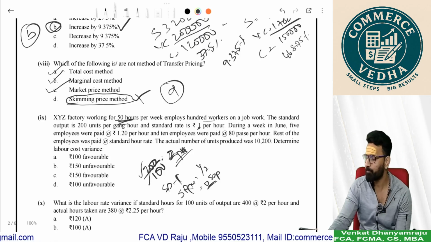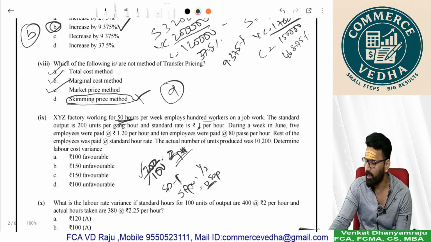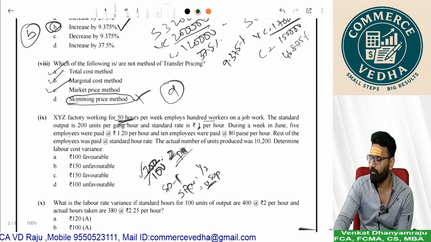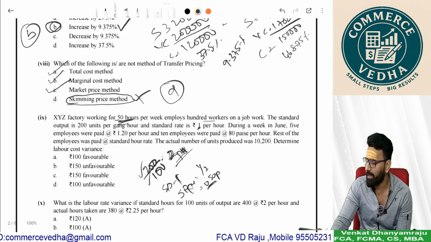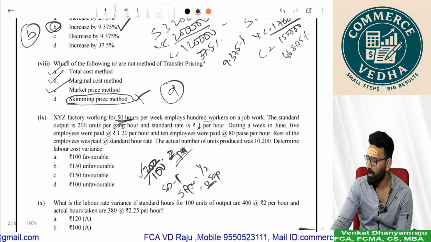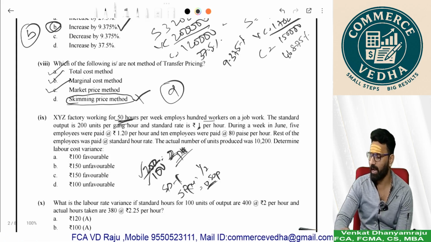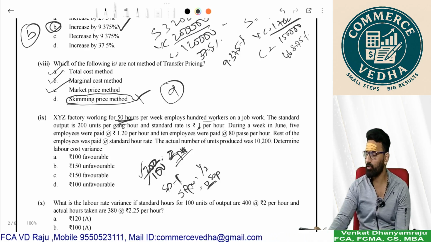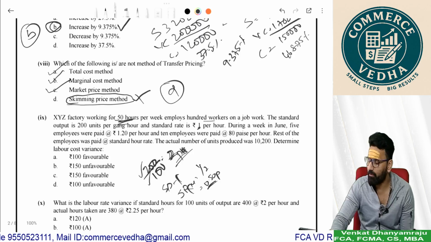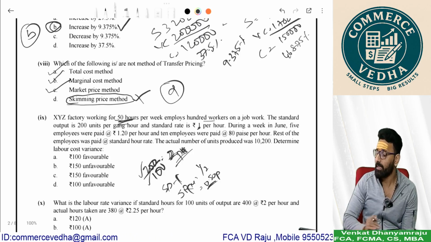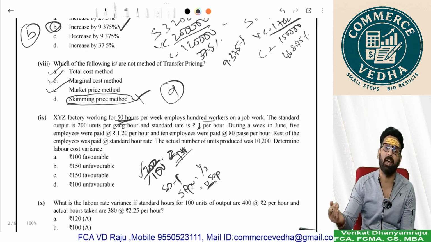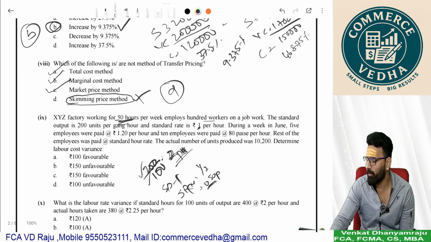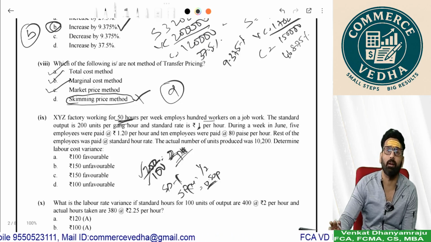Keep it in mind. During a week in June, 5 employees were paid 1.20 per hour, and 10 employees were paid 80 paise per hour. The rest were paid at standard hour rate. Now, total number of units produced was 10,200.